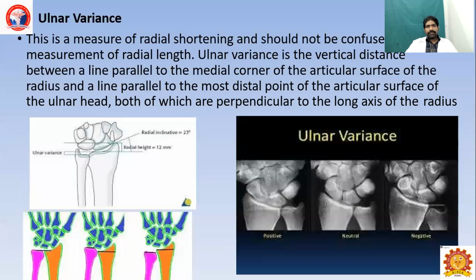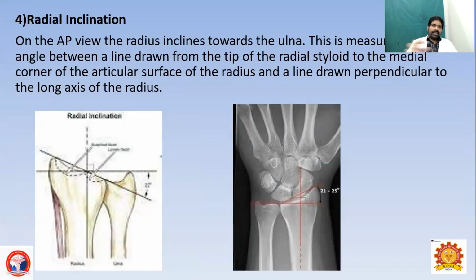Ulnar variance, the measure of radial shortening, should not be confused with the measurement of radial length. Ulnar variance is the vertical distance between a line parallel to the medial corner of the articular surface of the radius and a line parallel to the most distal point of the articular surface of the ulnar head, both of which are perpendicular to the long axis of the radius. Radial inclination: on the AP view, the radius is inclined towards the ulna. This is the angle drawn between the tip of the radial styloid and the medial corner of the articular surface of the radius.